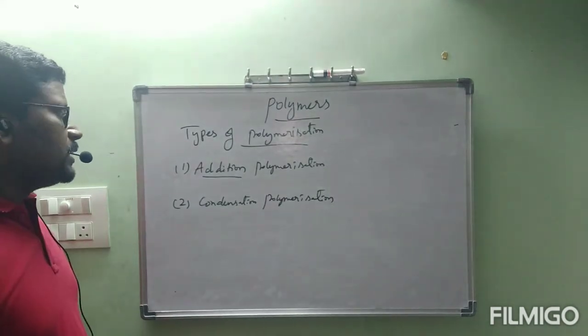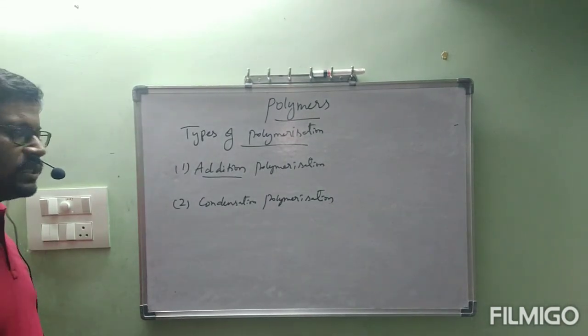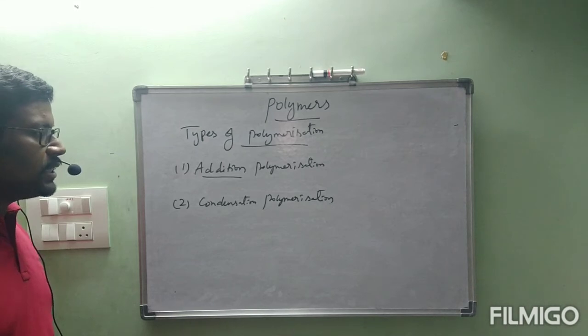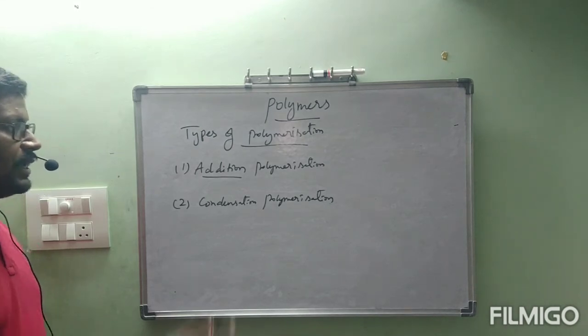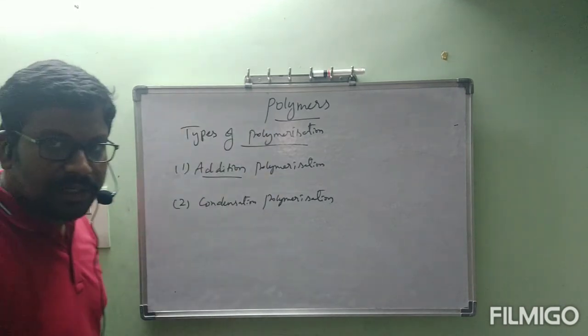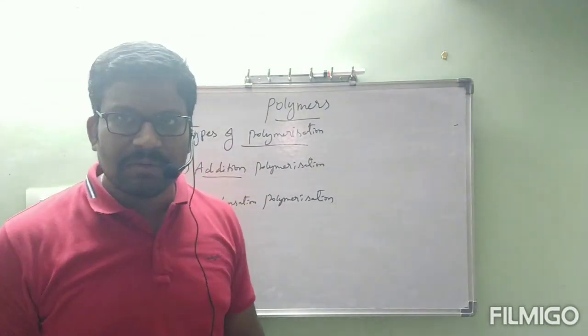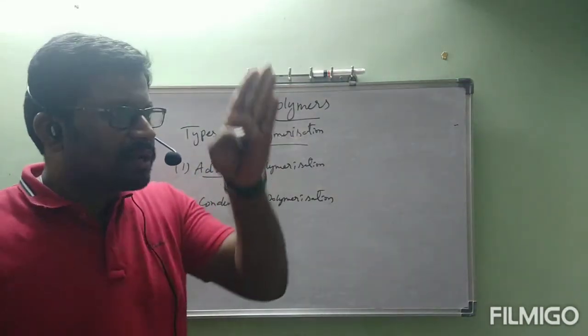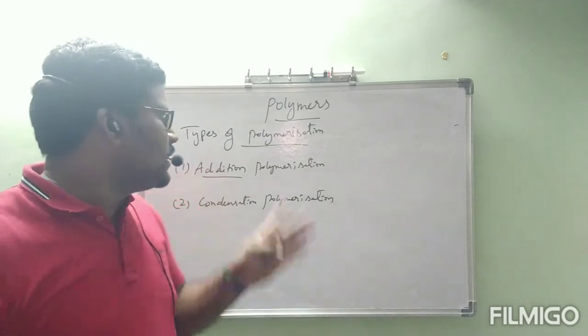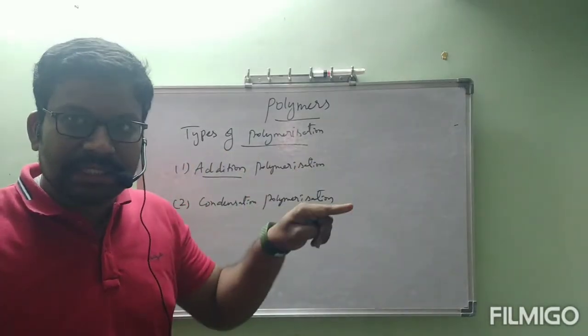There are two types of polymerization. First one addition polymerization and second one condensation. Already we know what is this addition polymerization and condensation polymerization. Here directly we have entered into reactions. Reaction means not major reactions, simple one only. Here after completion of the classifications, we have entered into these types of polymerization reactions.